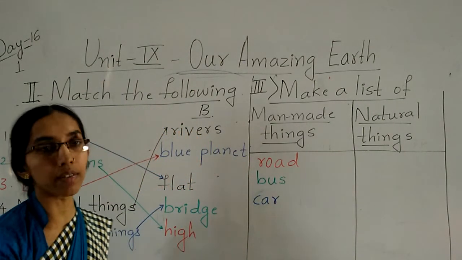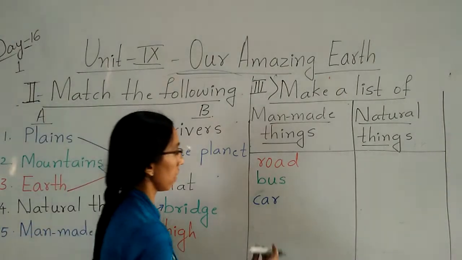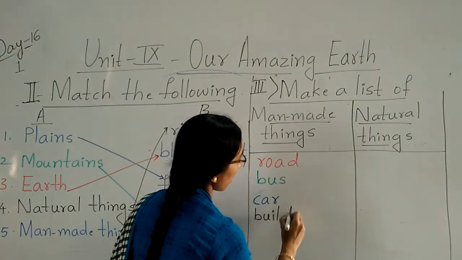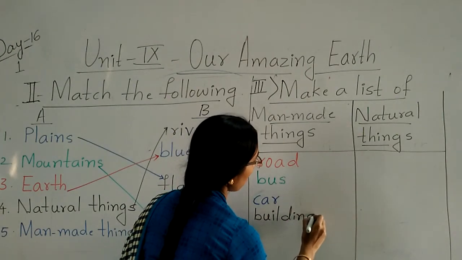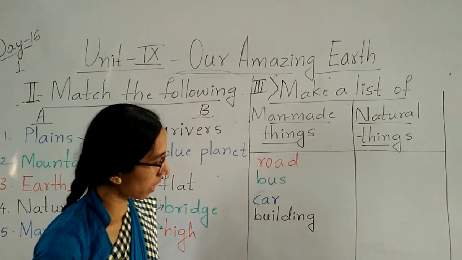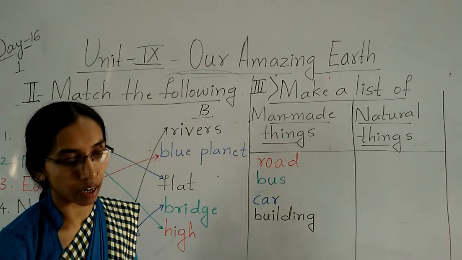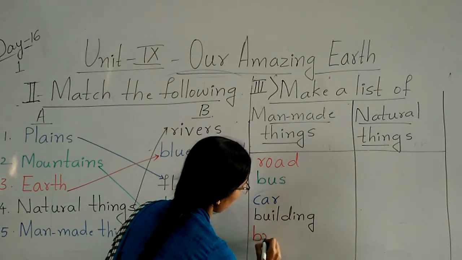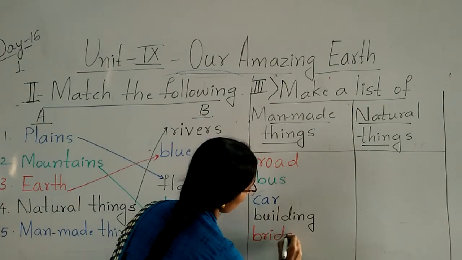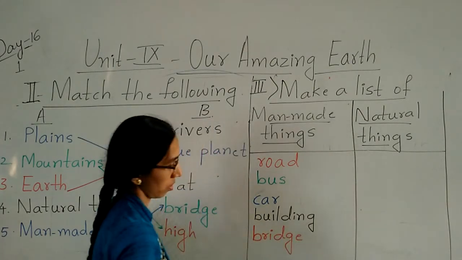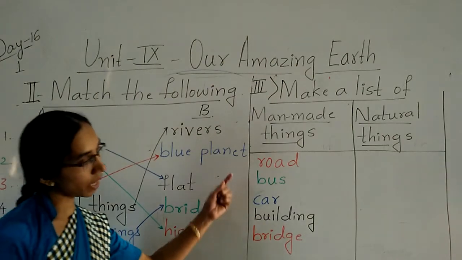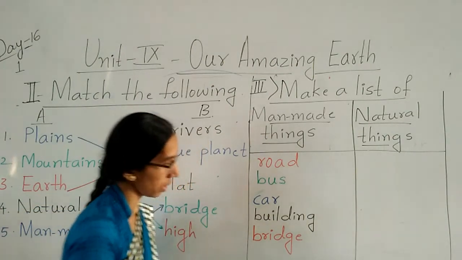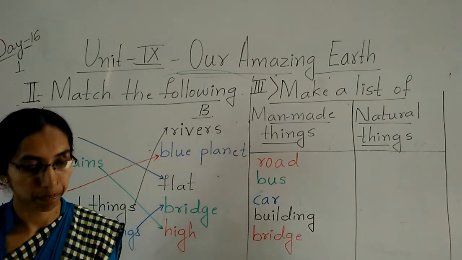Then next what is that? Building. Next they have given the building. Then again next what is that? Bridge. You know? Bridge. So these are the man-made things.